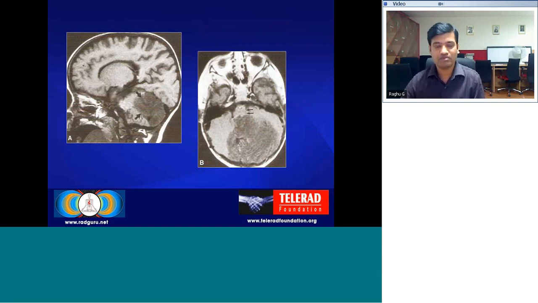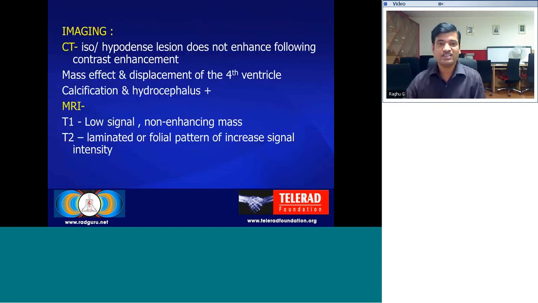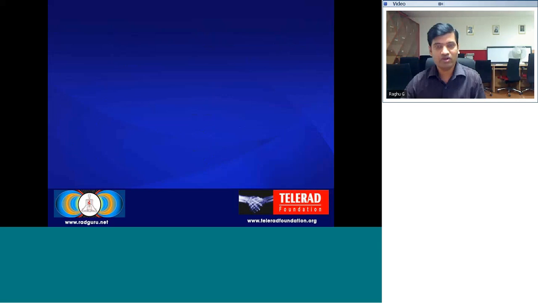On CT it appears as an iso to hypodense region and does not enhance following contrast due to the dysplastic tissue. There is some mass effect and displacement of the fourth ventricle, calcification can be seen occasionally, and hydrocephalus also can be seen. It appears low signal on T1 MRI and has a laminated or folial pattern with increased intensity on T2.